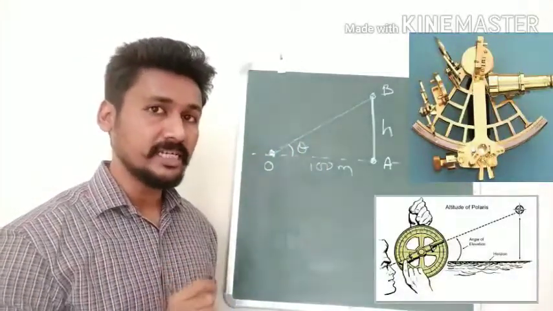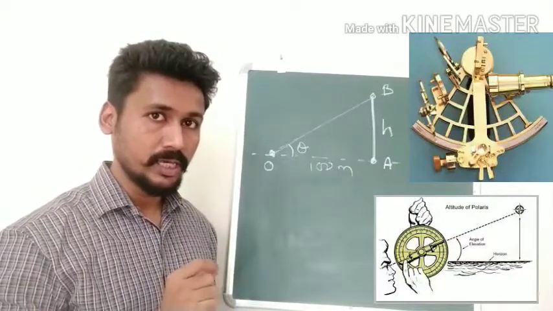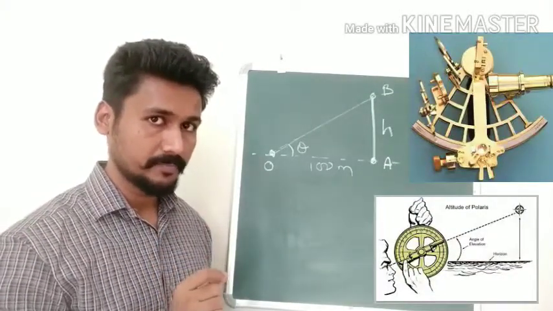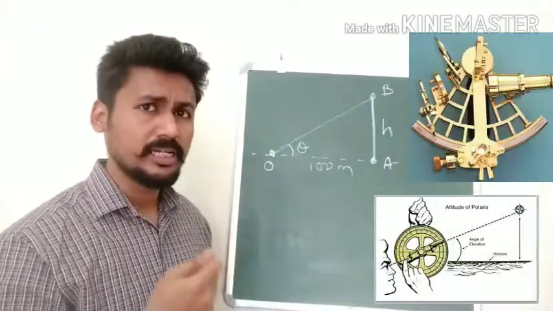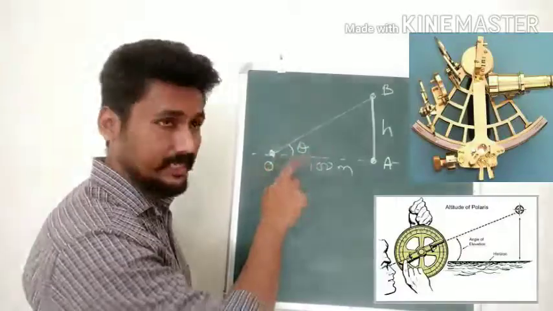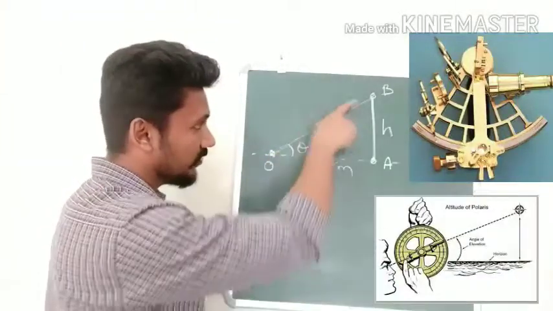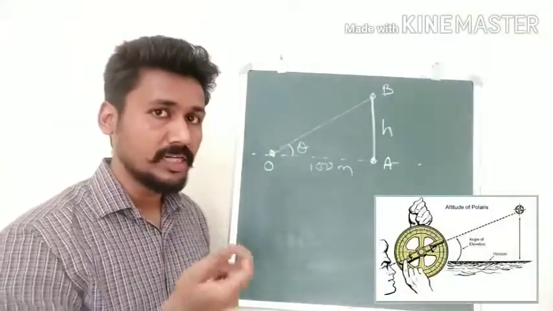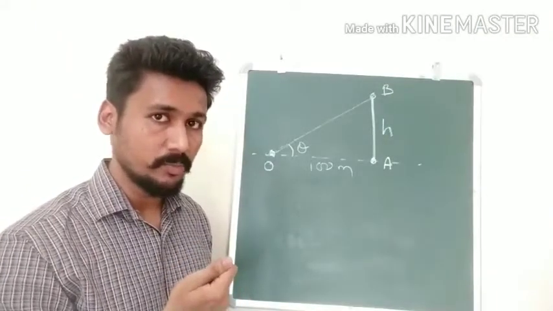You would have seen engineers using this particular instrument when they are working on the road. Again, don't worry too much about how that instrument works. The task of that is to find out this angle theta, whatever it is making. And then we will use the trigonometric method. How will we use the trigonometric method?